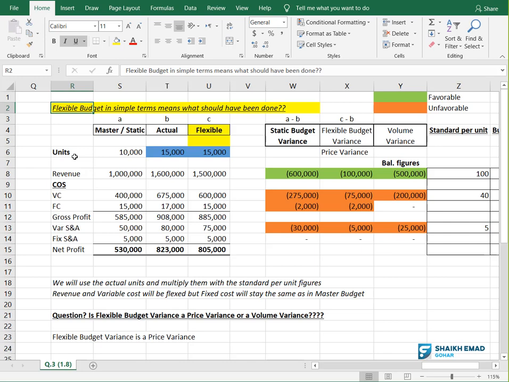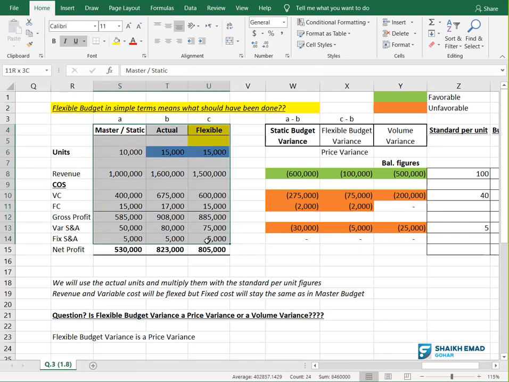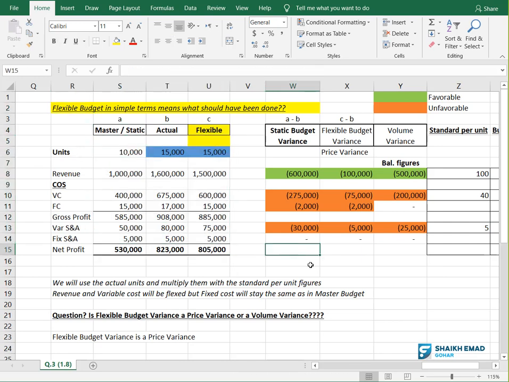Now see, I have created 3 columns here, right? Whenever the examiner asks you to create a flexible budget, you need to make how many columns? 3 columns. And what are these 3 columns? The first column is master budget. Master budget is also called static budget. Getting it? Because it's fixed. Static means it's not changing.